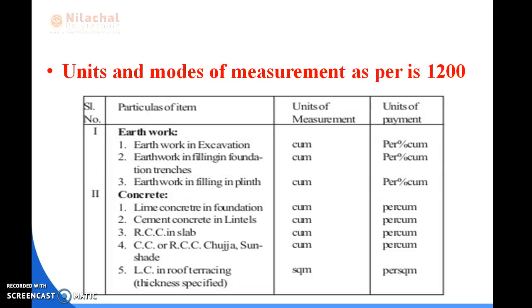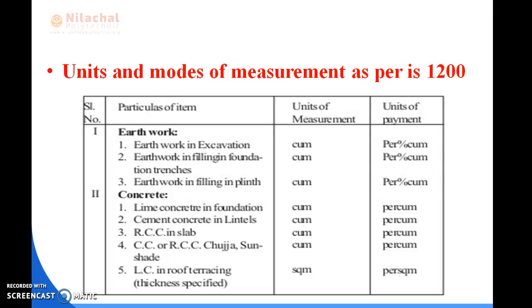Then RCC slab, unit cubic meter. In this case also we consider length, breadth, height, so the unit is cubic meter, and unit of payment is also per cubic meter. Then CC, cement concrete, or RCC, reinforced cement concrete, or chajja, sunshades are also taken with the unit of measurement as cubic meter, and unit of payment per cubic meter.